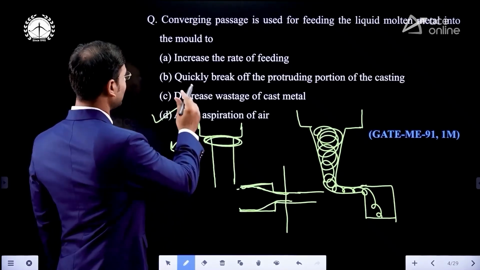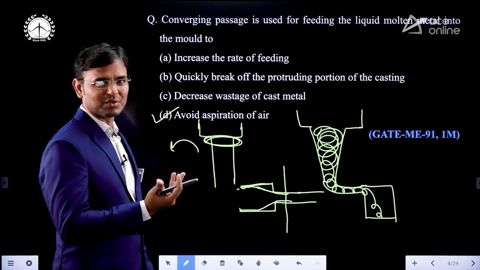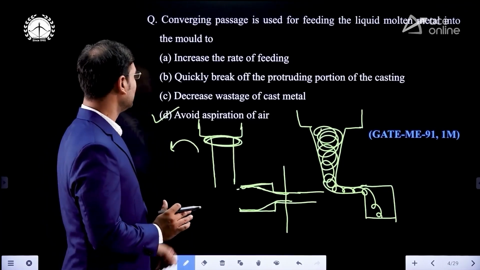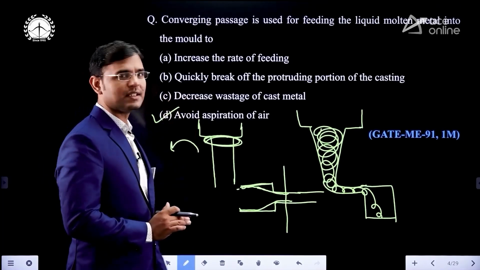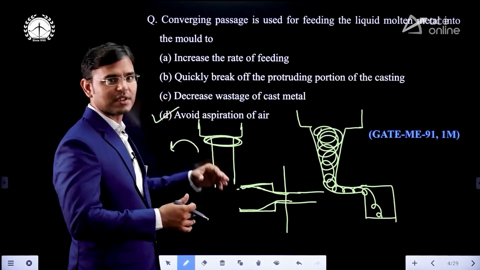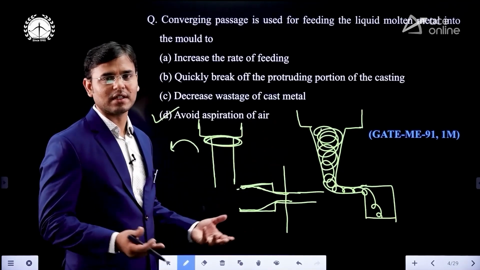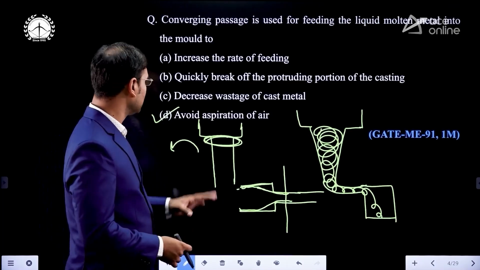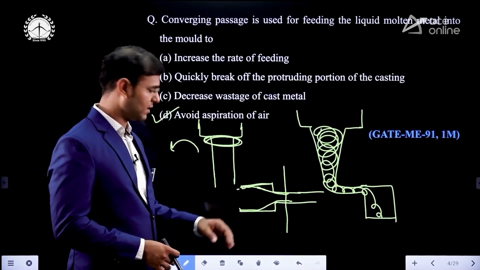And all three of the other options are not good options. That's why I am not going to explain all of that. Increase in rate of feeding, they are saying anything. And to explain all the options takes a lot of time. It is not required here already. While teaching, I explained all those things, but here it was the main concept.